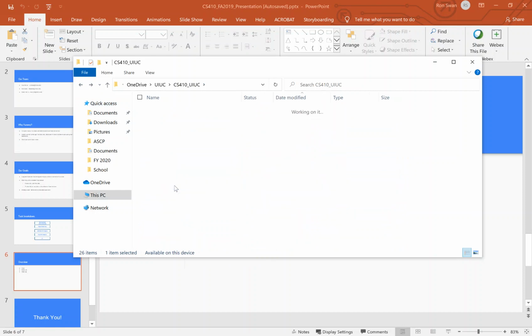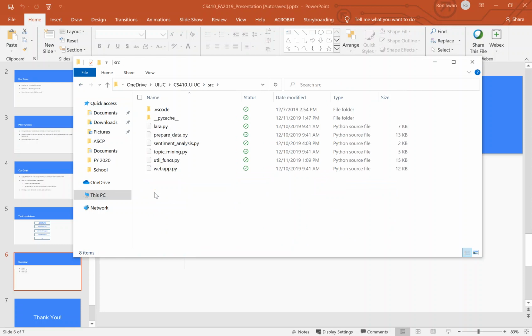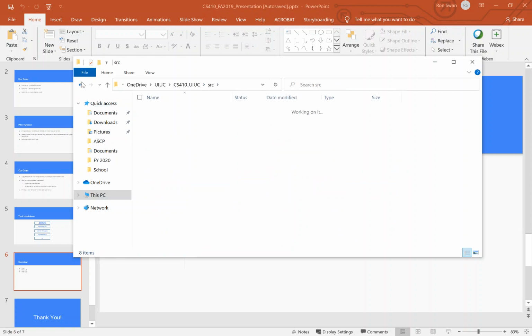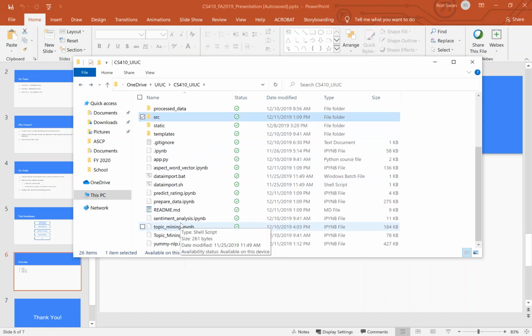Our process data, the source code for the web app, and finally the notebooks. As you can see, there are distinct notebooks for the individual tasks, which we rolled up into one large notebook, which we've titled Yummy NLP.